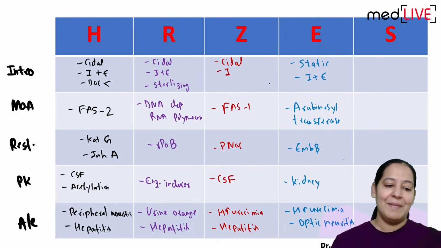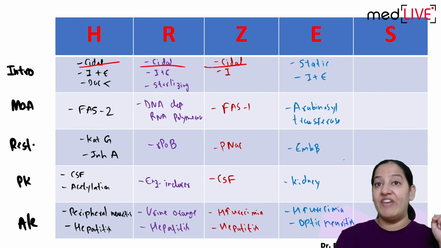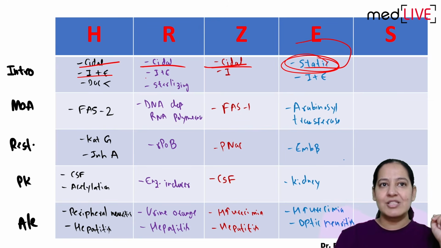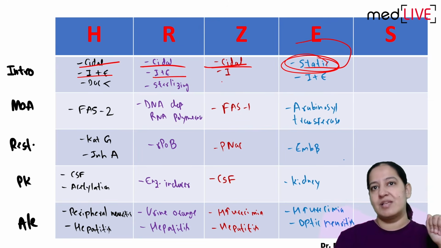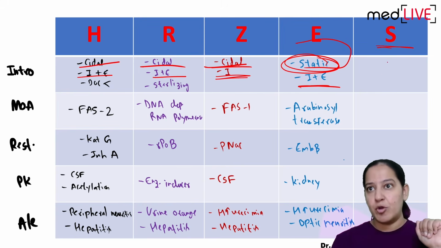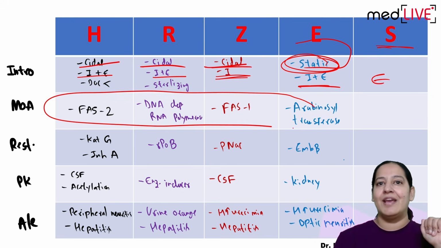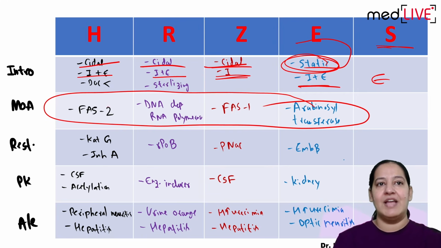So see, please everyone on the screen. The first three drugs were cidal, it is weak cidal, and the fourth one is static. Ethambutol is static. The first two were killing both intra plus extracellular. Isoniazid was killing only intracellular. Ethambutol kills both intra plus extra, and streptomycin will kill only extra. See the name of the enzyme they are inhibiting in mechanism of action. Please see the name of the enzyme.